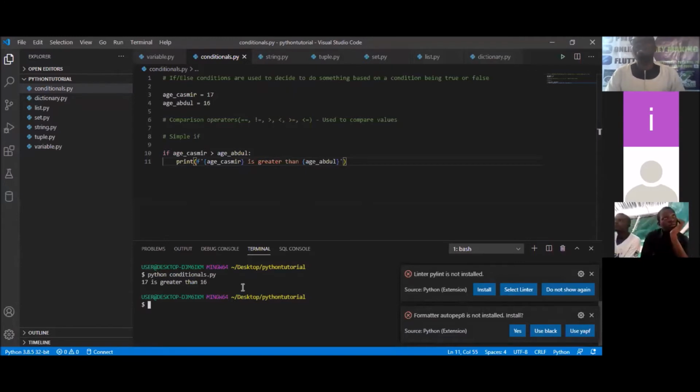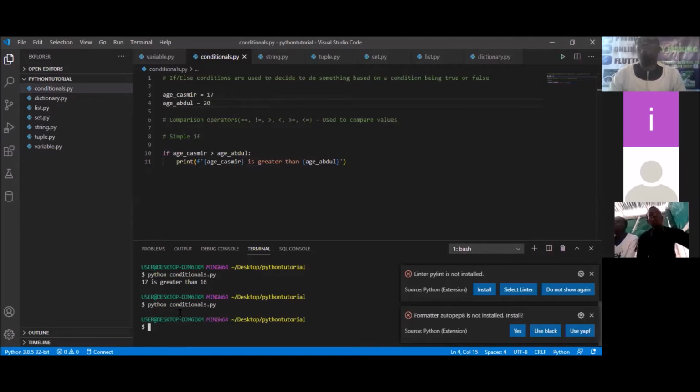Isn't it interesting? Let's change this condition and see what's going to happen. Instead of Abdul's age being 16, let's say Abdul is now older and Abdul is 20. Once I change it, I do Control S to save. Then I come back here and run this code again. You will see that nothing will happen.